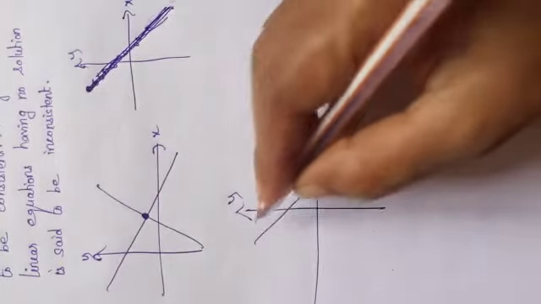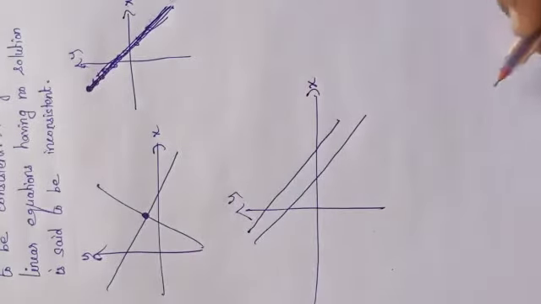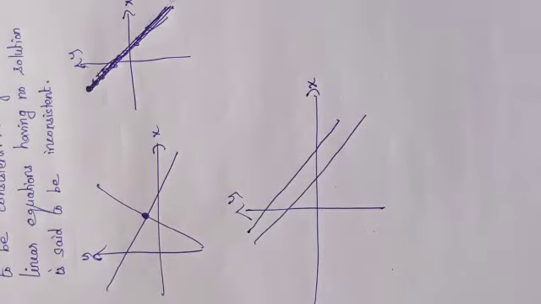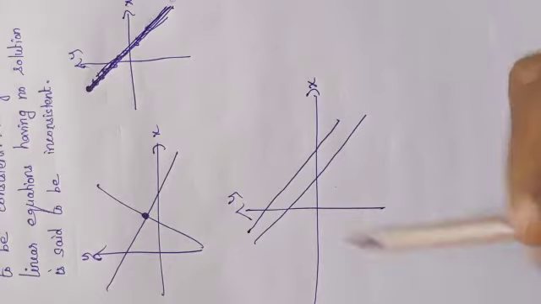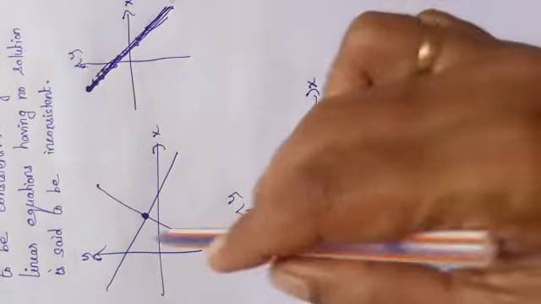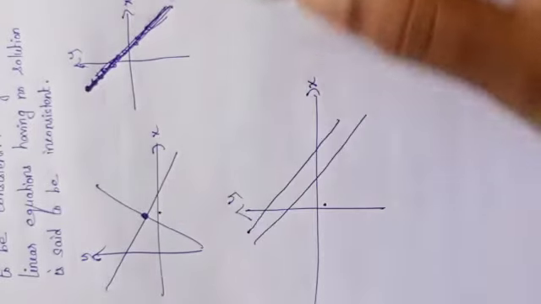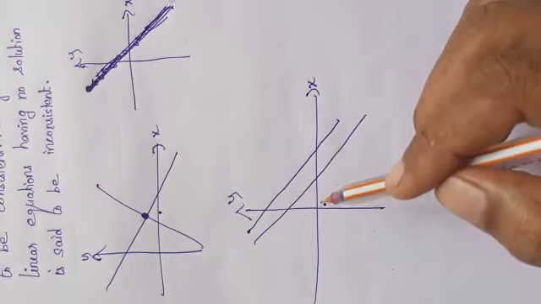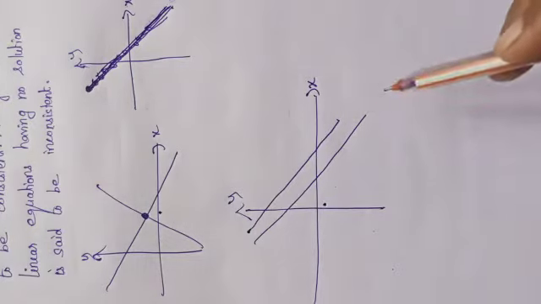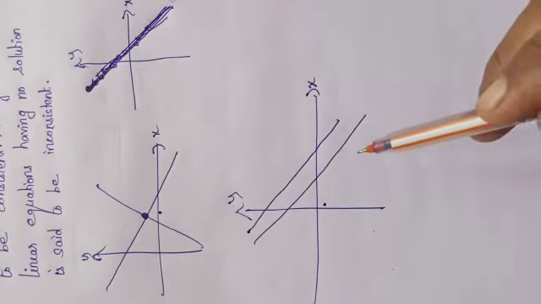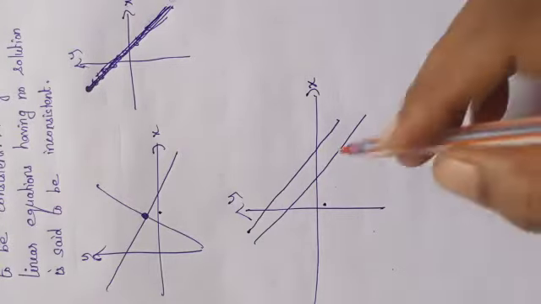See, one line and the next line, both will be parallel to each other. If they are meeting at any point, only then can we say that it is consistent and has a solution. So this is inconsistent. This is consistent and has a unique solution, consistent and has many solutions. And this is inconsistent because both the lines did not intersect at any point. Okay, these are parallel lines.